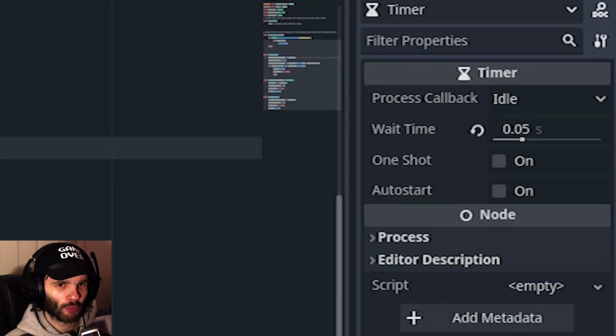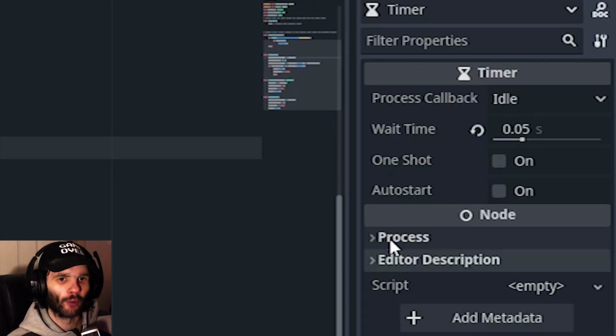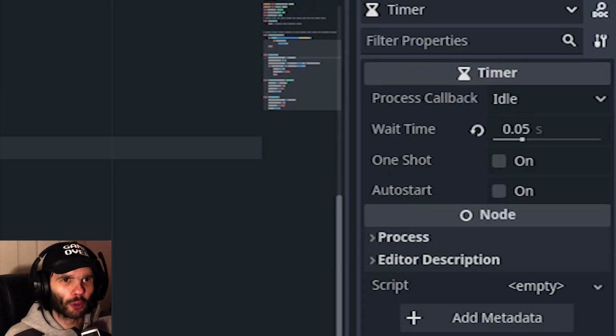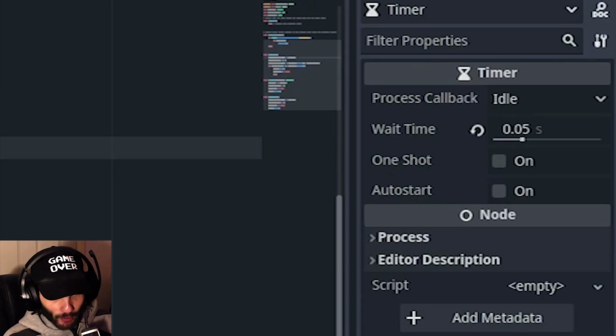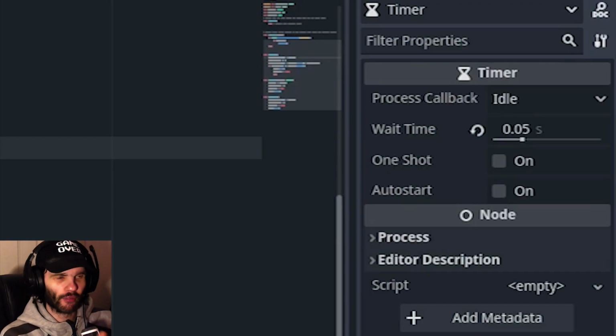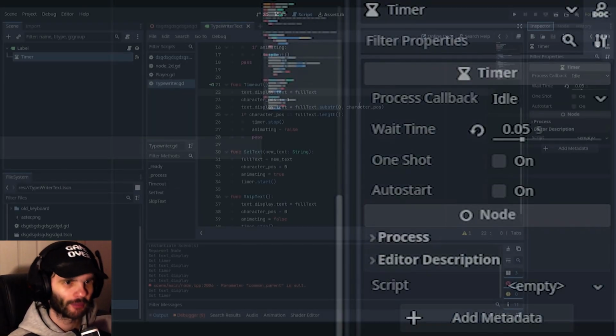And you don't need to have it as one shot, because one shot just means it will happen only once. And auto start, depending on what you're trying to do, you can have it on auto start, but for this very example, you don't need it on auto start.